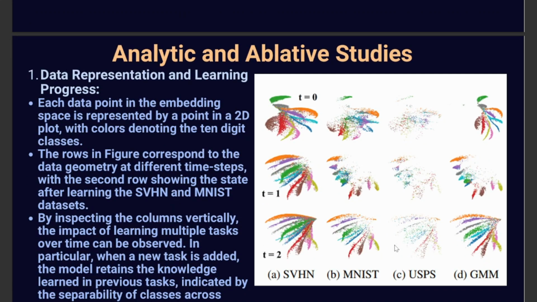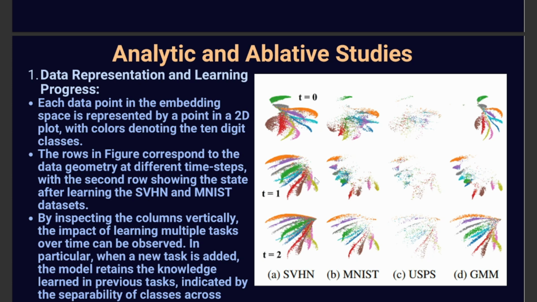Now, this is the visual representation of our model on a digit recognition task. Each color shows a different digit. When t is equal to 0, that is the initial stage, where there's only the labeled dataset used to train the model, and we can see a rough classification of different digits.